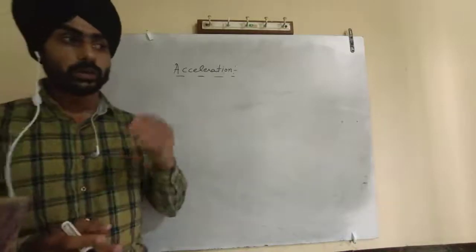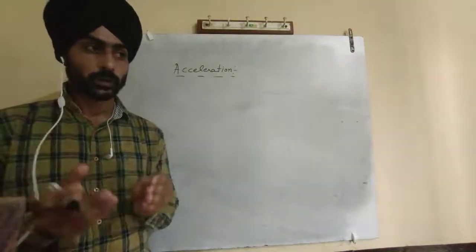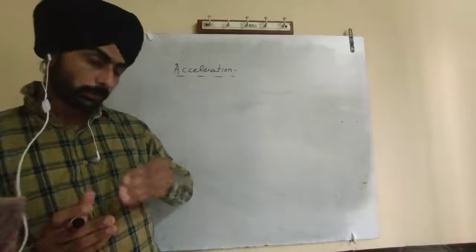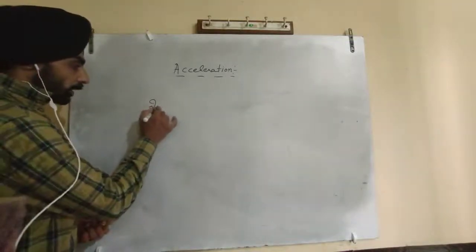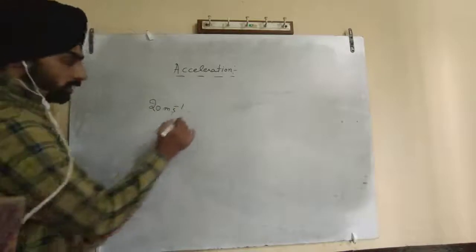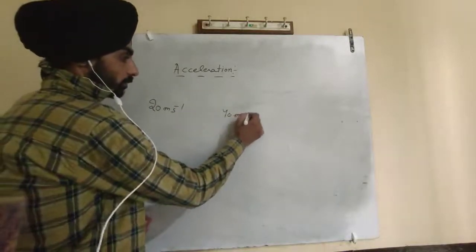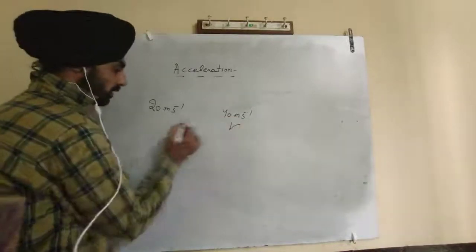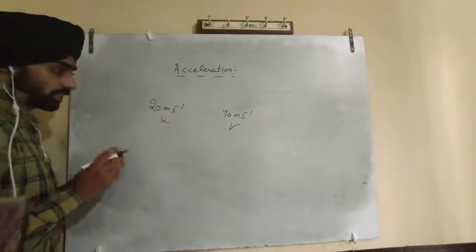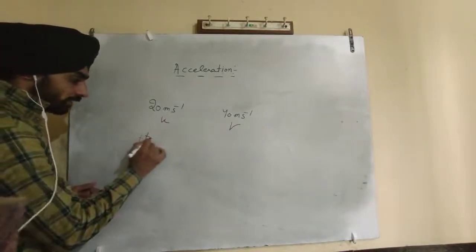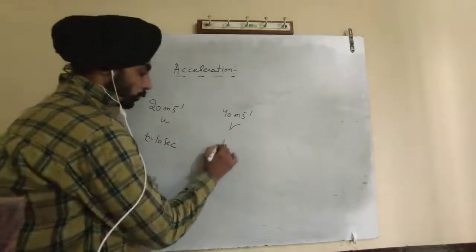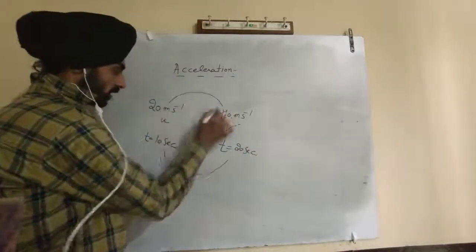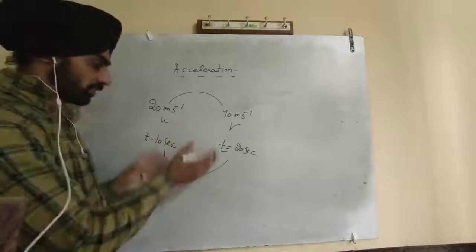Suppose a car is moving on the road, its velocity is 20 meter per second and it has gone to 40 meter per second. So its velocity has changed from 20 to 40. Its velocity has increased by 20 meter per second. This is the final velocity, this is the initial velocity. Suppose at time 10 seconds and at time 20 seconds, so after 10 seconds velocity has changed in some time interval.